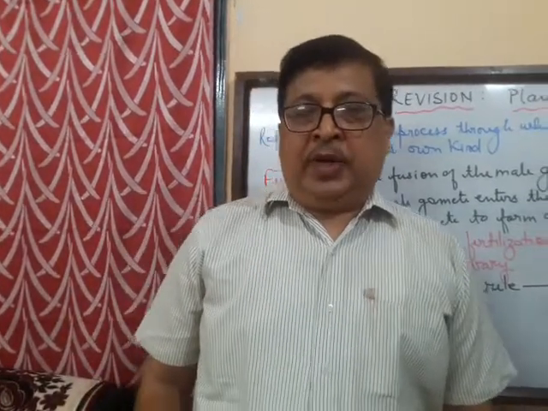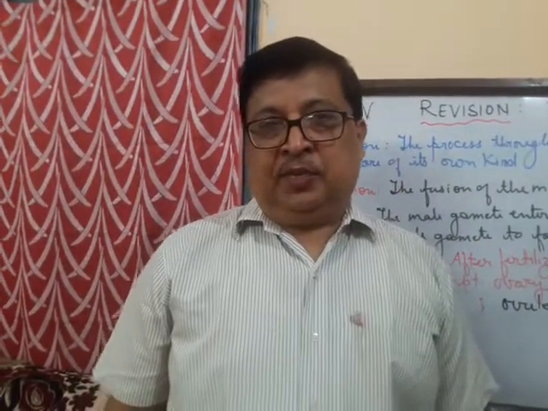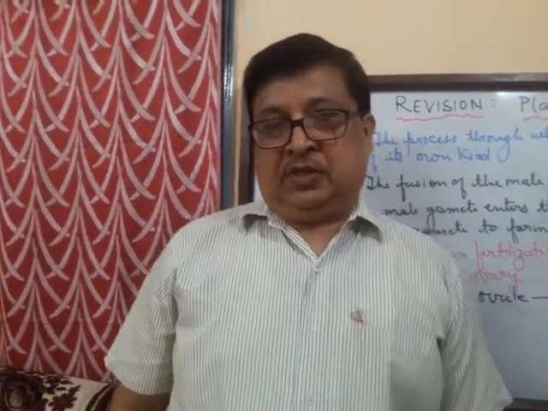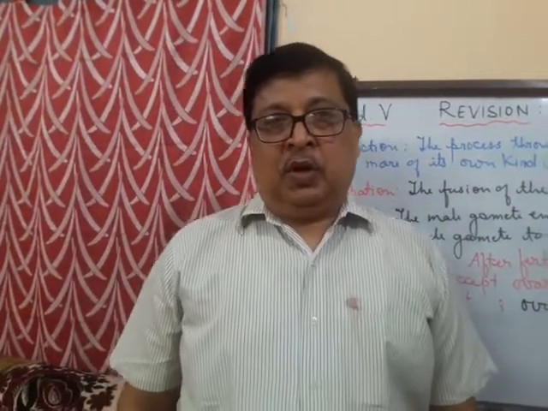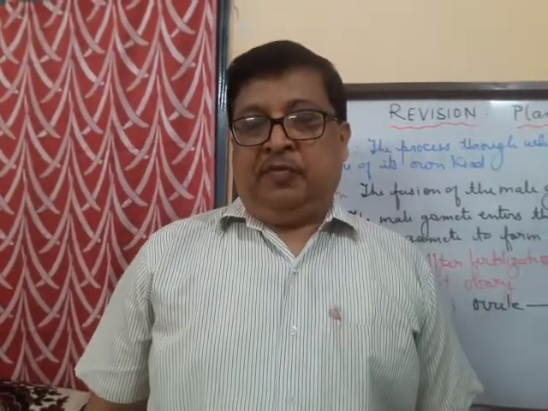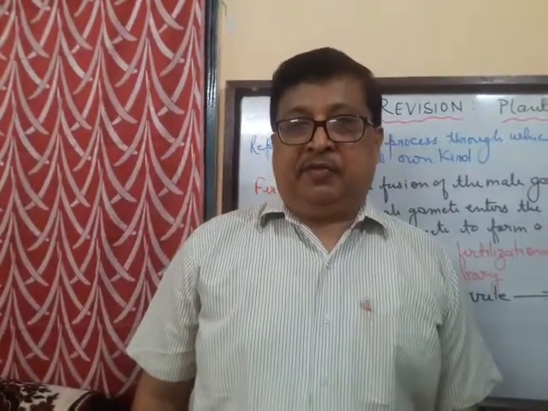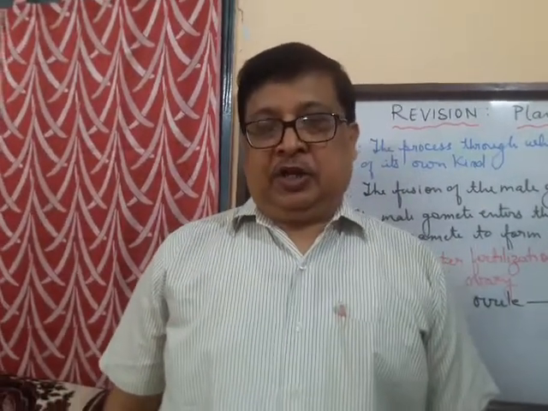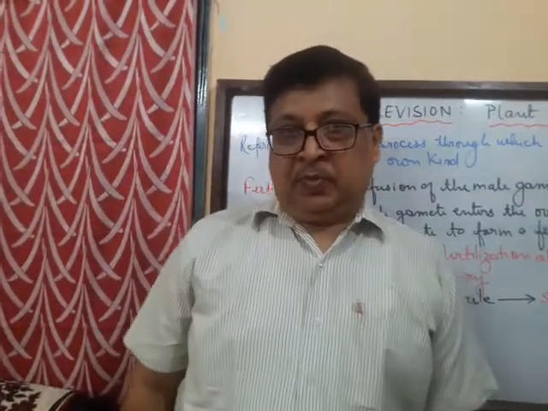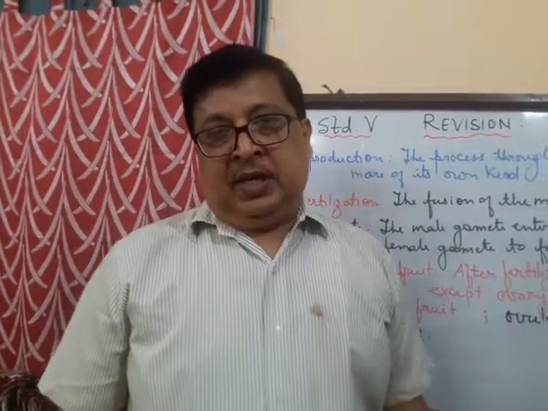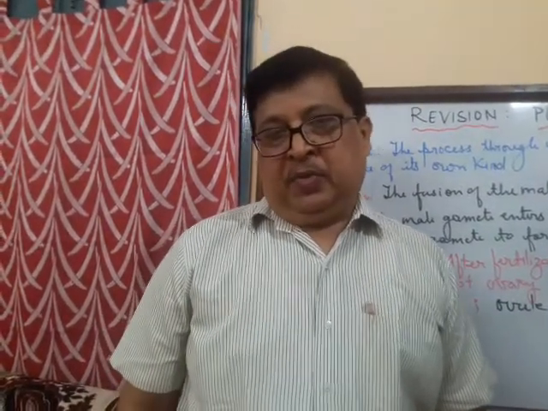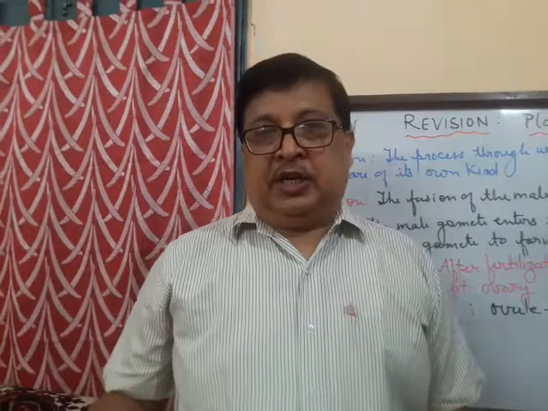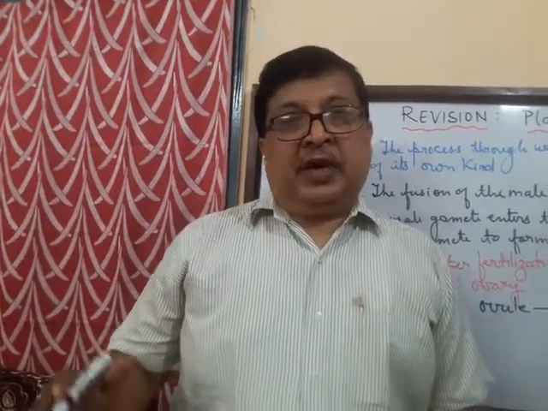Now, children, we have already started with the revision, and so far we have completed revision of three chapters, that is, chapter 1, chapter 3, and chapter 4. Now we are going to proceed further with the revision of chapter 5, that is plant reproduction or reproduction in plants. In the previous video class, that is chapter 4, we had seen about pollination. Now in this chapter we are going to proceed with the next topic, that is fertilization.